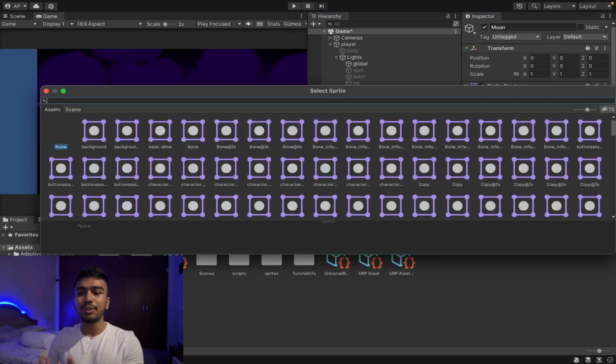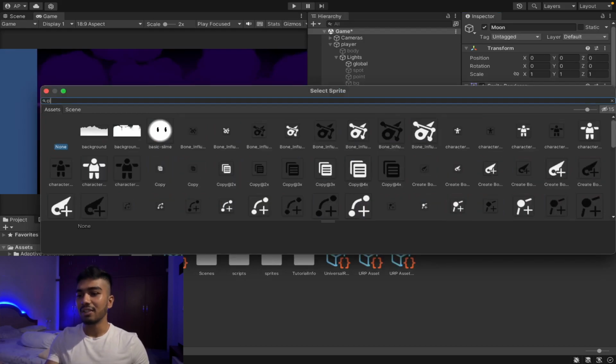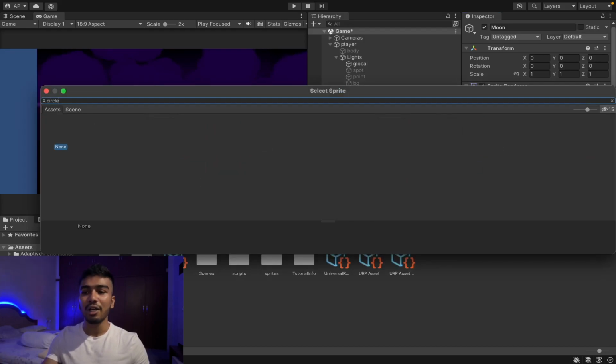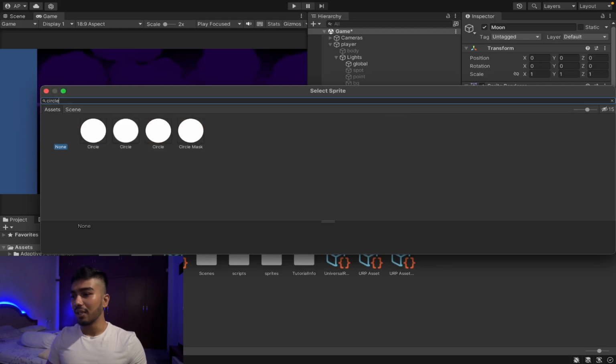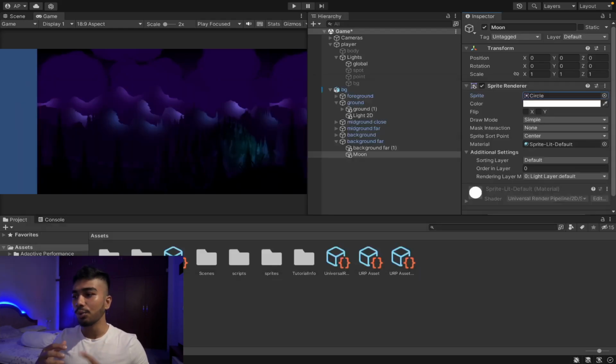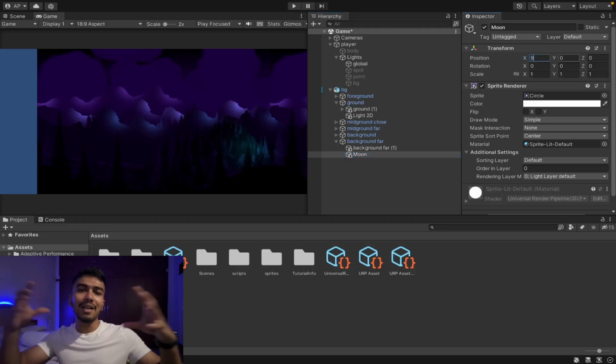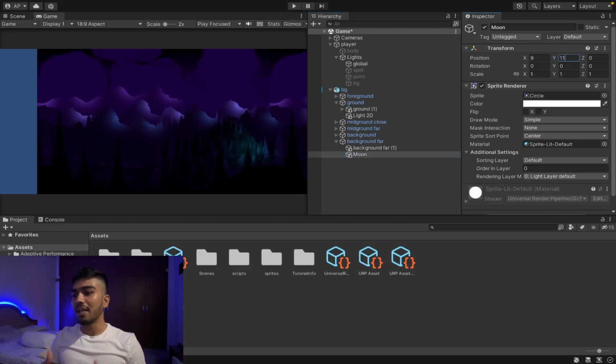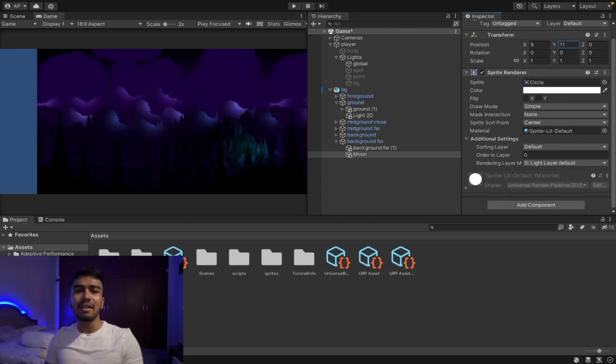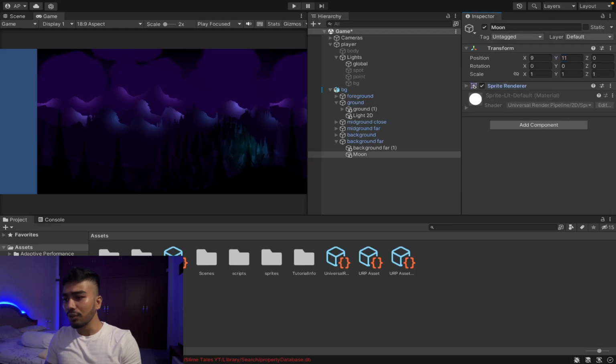I'm going to add a sprite renderer, and I'm going to search for circle by clicking on the eye icon, and I'm going to change the position to 9 in the X and 11 in the Y, and I'm going to scale it up to something like 5, which I'll do later on. And I will add a spotlight to this moon.